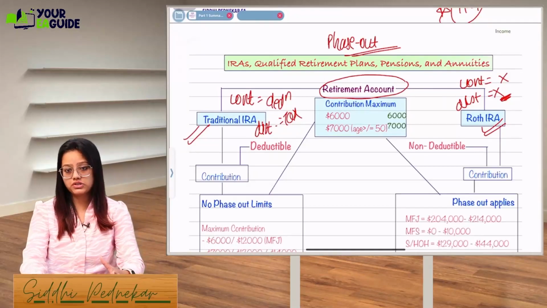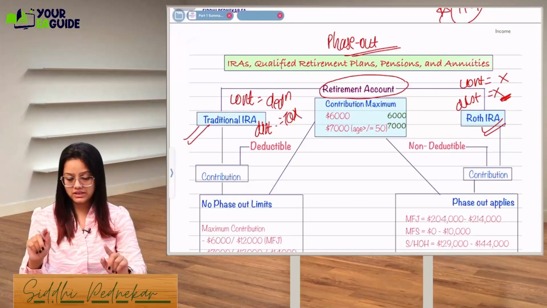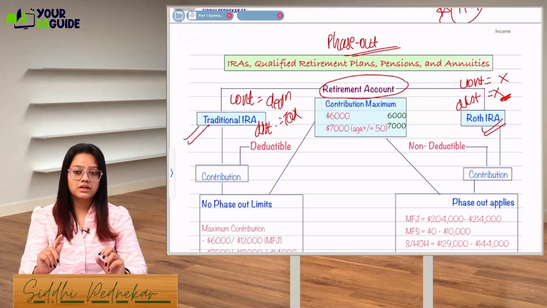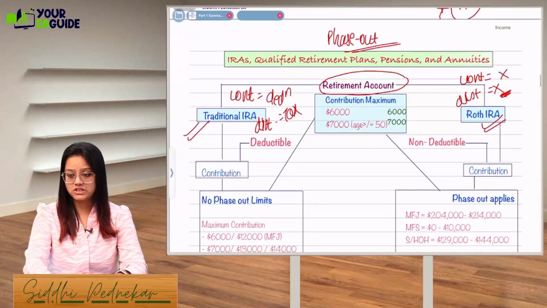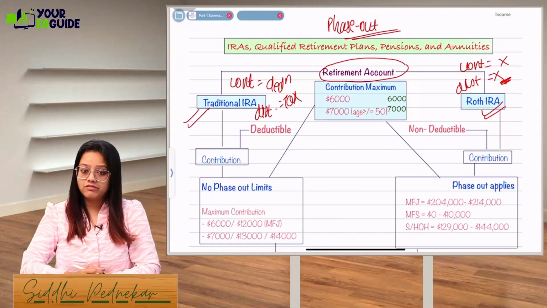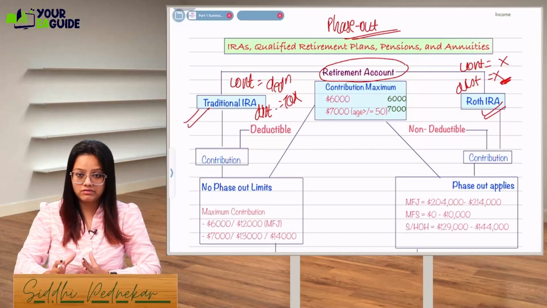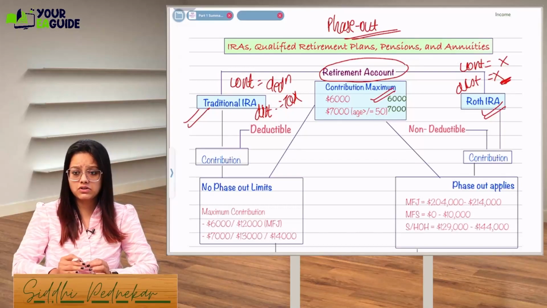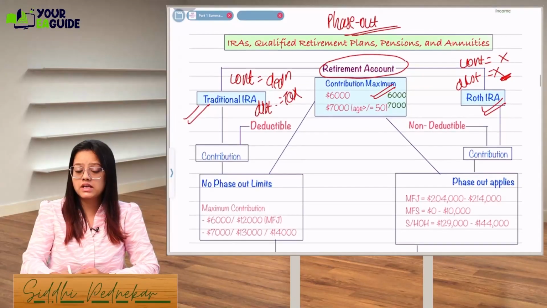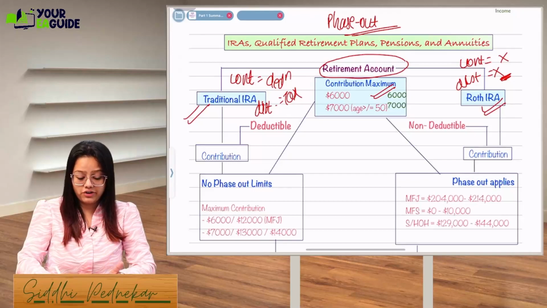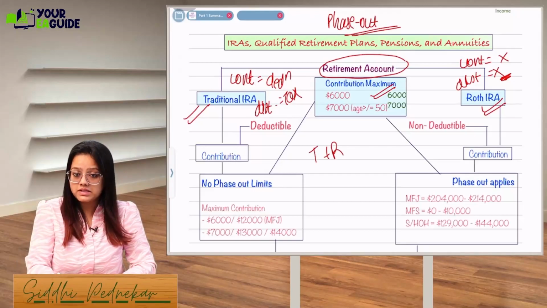In the exam, it might be possible they will give you the phase out in brackets in the question, but sometimes it might happen that if your paper is very hard, then they'll not give you the phase out in the brackets. So you'll have to remember this phase out also. For a traditional IRA or a Roth IRA, the maximum contribution allowed is $6,000 only. You cannot contribute more than that. And this $6,000 is the sum of all types of IRA accounts, meaning traditional plus Roth will be summed up, and this is limited to $6,000 only.